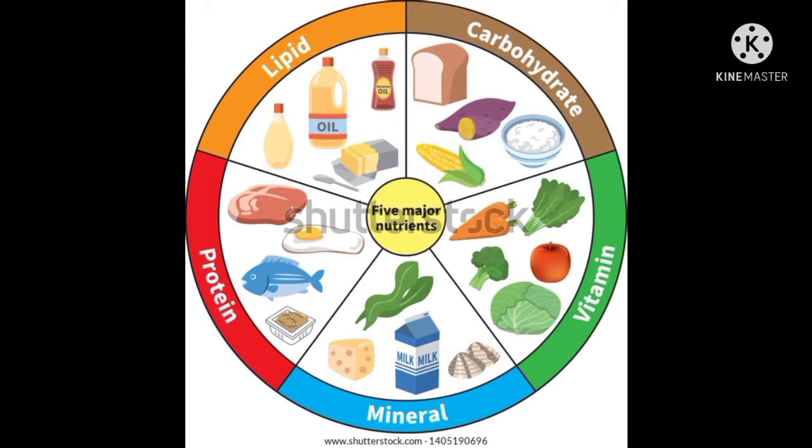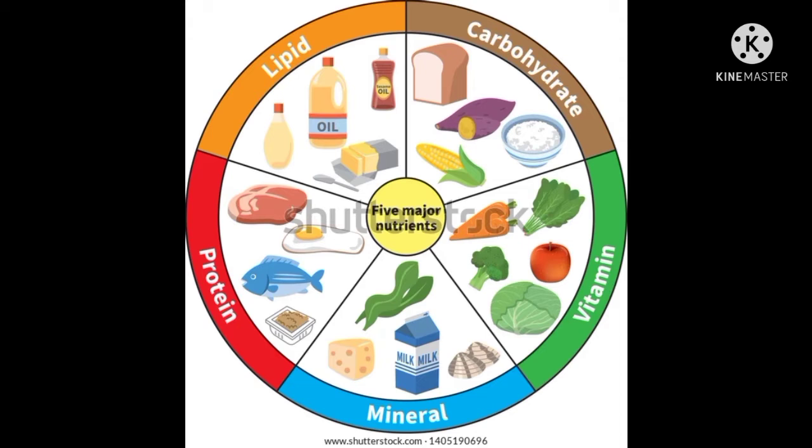Next are the proteins. The proteins that we get are from fish, eggs, and basically there are two sources of protein. One is the plant source and another is the animal source. The plant sources are foods like pulses and soya beans, from which we get protein. The animal sources of protein are fish, egg, and meat. So these are the protein sources.